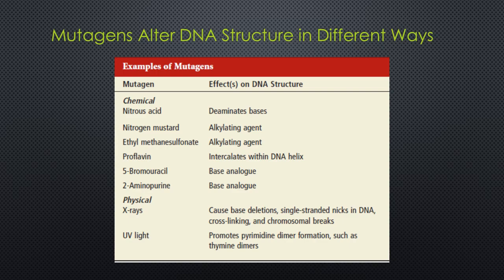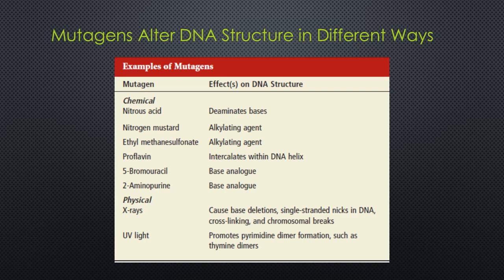Mutagenic agents are usually classified as chemical or physical mutagens. Examples of both types of agents are listed in this table here. In some cases, chemicals that are not mutagenic can be altered to a mutagenically active form after being ingested. Cellular enzymes such as oxidase have been shown to activate some mutagens.